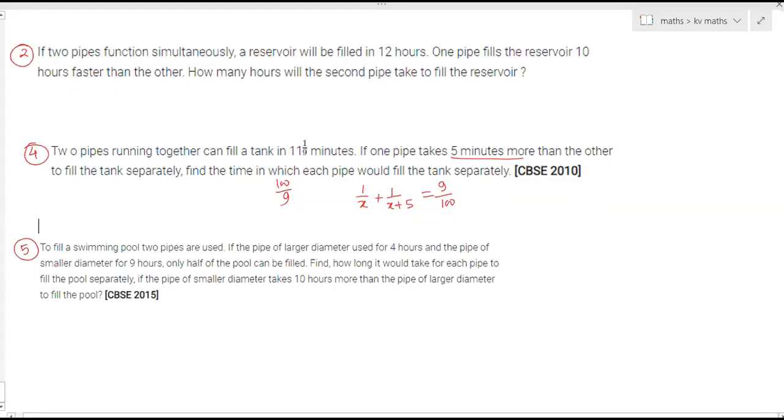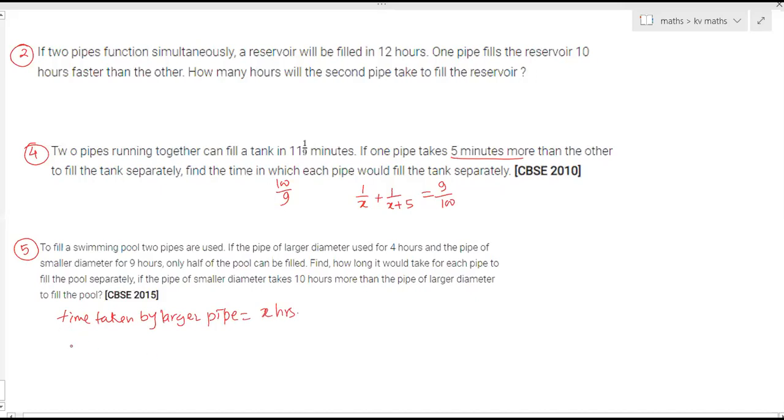For what purpose we have to use x? Time taken by the larger diameter pipe. Okay, time taken by larger pipe is equal to x hours.